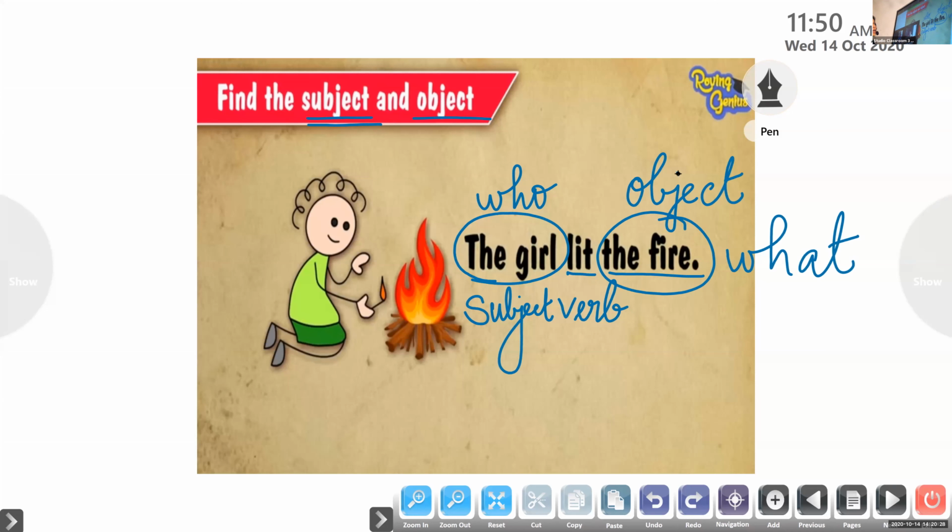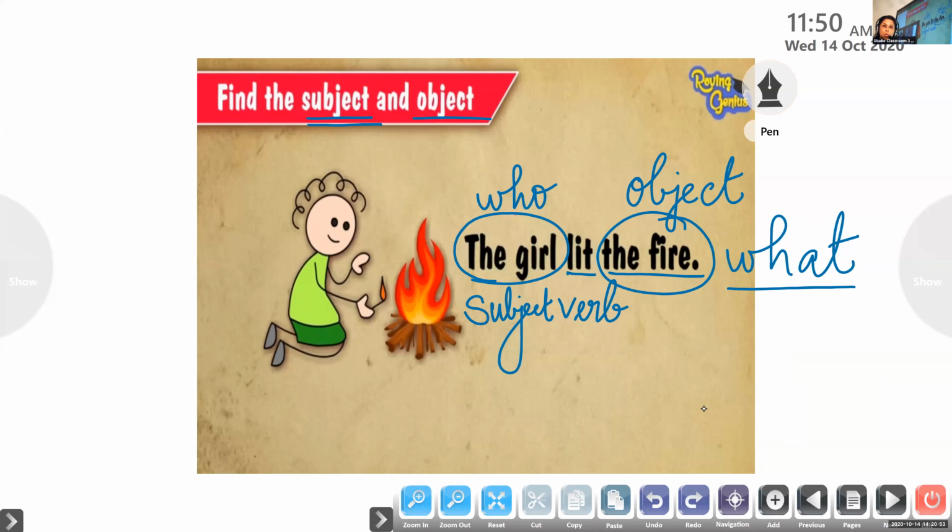In some context, we have to ask a question whom also. If you're talking about people, then we have to ask a question whom. If you're talking about things, we have to ask a question what. I'll be teaching you that when we do the exercises. First, find out the verb in the sentence.